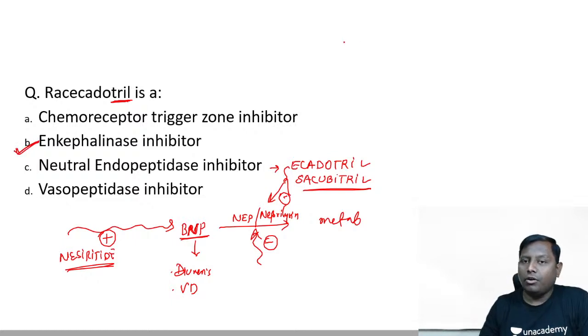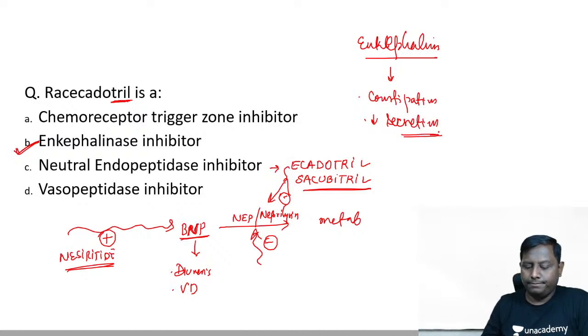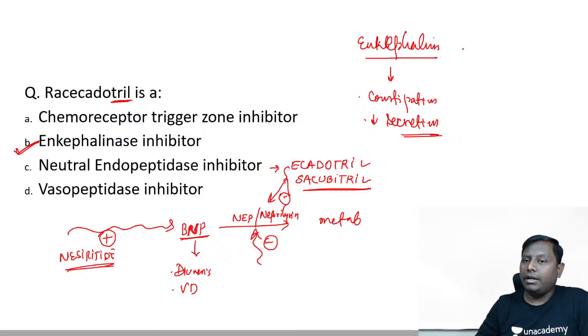Enkephalinase inhibitor. We all know that in our body we have an endogenous opioid like enkephalin. And do you know what is the function of this enkephalin? It actually causes constipation. Like an endogenous opioid, definitely it will cause constipation. It also decreases the secretion. Enkephalin is an endogenous opioid, but the problem is it is endogenous, so we have an endogenous enzyme as well by the name of enkephalinase.